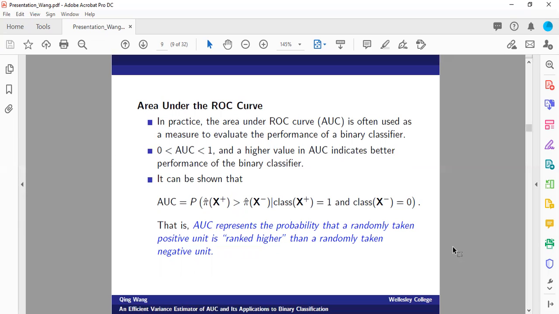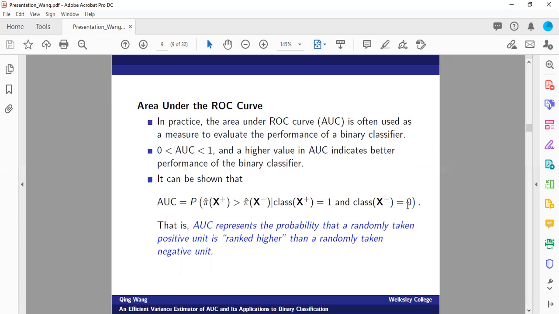AUC actually has a very interesting probabilistic interpretation. It can be written as the following conditional probability. So here we'll randomly take an observation from the positive class and an observation from the negative class. AUC represents the probability that a randomly taken positive unit is ranked higher than a randomly taken negative unit.